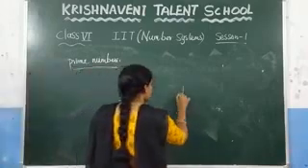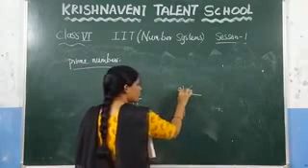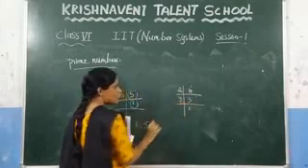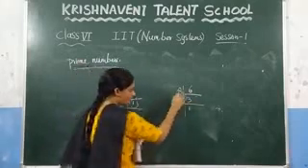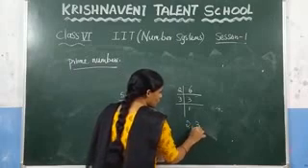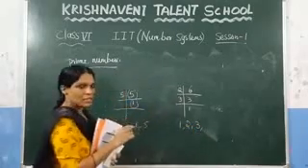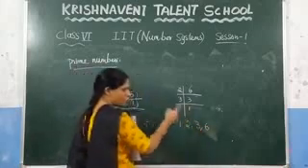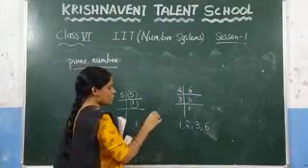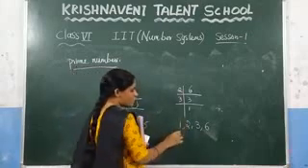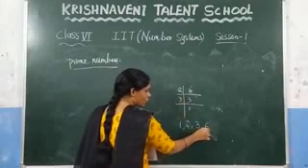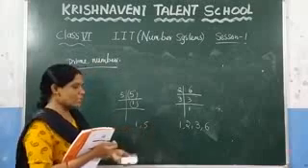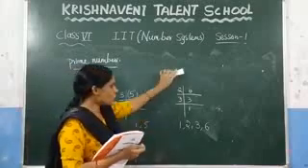Let us consider 6. Here in the 2 table you will get 6, 2 threes are 6. Again here 3 twos are 6. So what are the factors of 6? The factors of 6 are 2, 3 and 1. Here you can observe that we are getting one extra factor, 6, because it is also divisible by 6. How many factors did we get for 6? 1, 2, 3, 4. So we can say that it is not a prime number because it contains more than 2 factors.